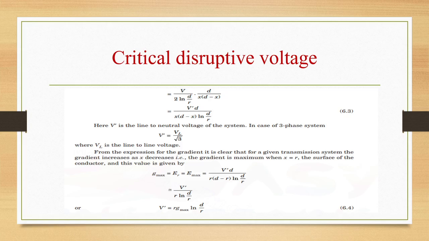That is, gradient is maximum when x is equal to r, the surface of the conductor, and this value is given as G max is equal to E at r, that is E max, that is V dash d by r into d minus r ln d by r, or approximately equal to V dash by r ln d by r, or V dash is r G max ln d by r.